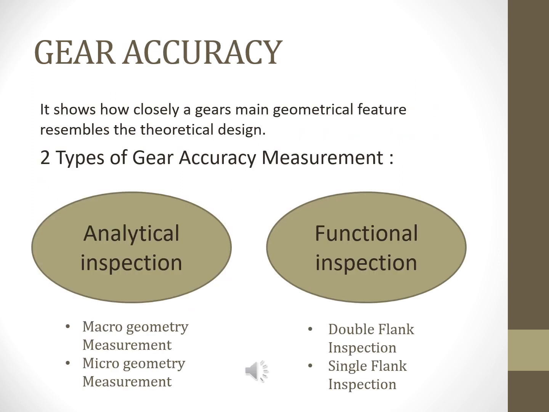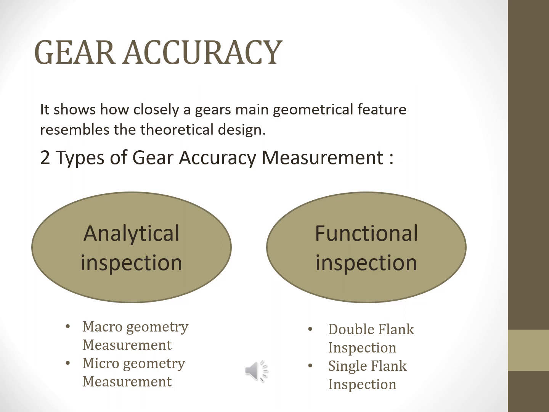Gear accuracy. Gear accuracy refers to how closely its main geometrical features resemble the theoretical design. Gears are complex geometric shapes and are therefore specified by a range of appropriate dimensions.